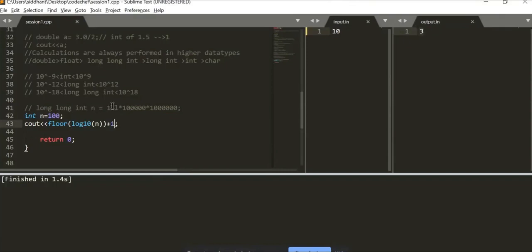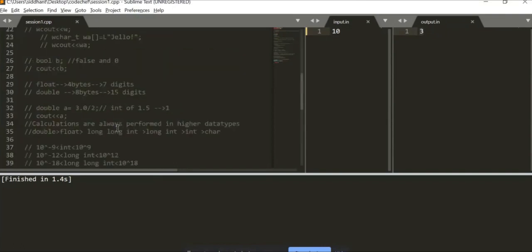Actually, in a calculation like log to the base 10, we take the log and then the floor value of it. Because we are taking the floor value, we get one less value. So for that, we have to add 1, and I get the number of digits. This is an interesting thing. If you want to calculate the number of digits, it can be done mathematically. But remember, the floor and log functions are inside the math header file.